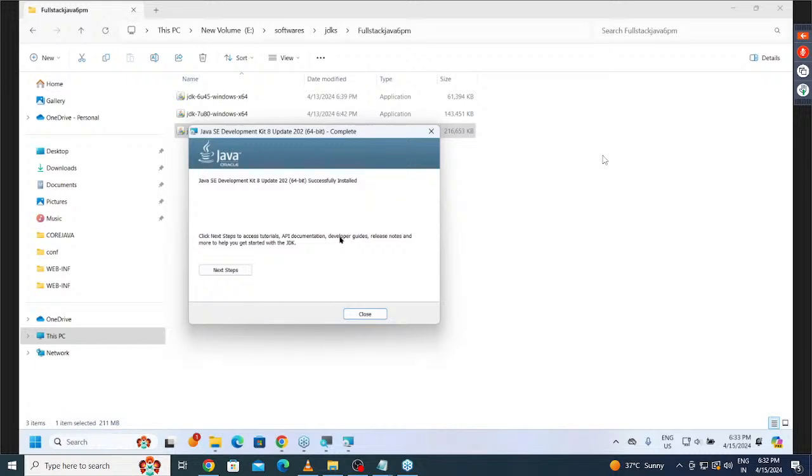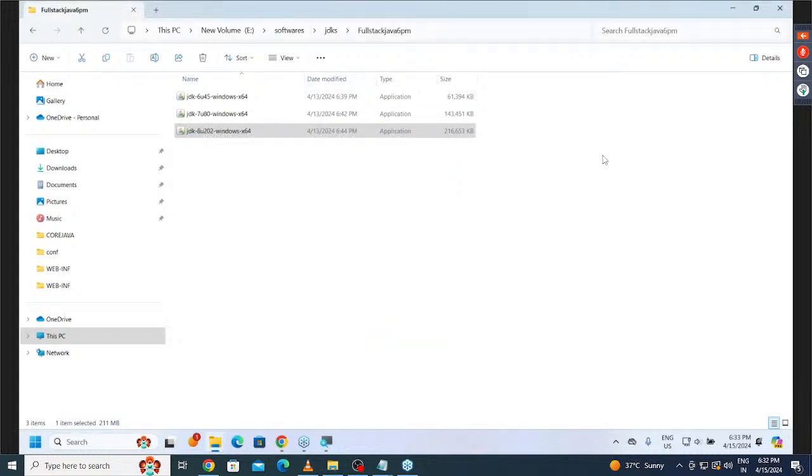Why? Because the majority of people are using Windows now. Try to get complete awareness on Windows. Then after that, definitely I will go with the MacBook. No need to worry about it. Definitely I will show that. Okay, click on the close button. That's finished. All my software is installed.